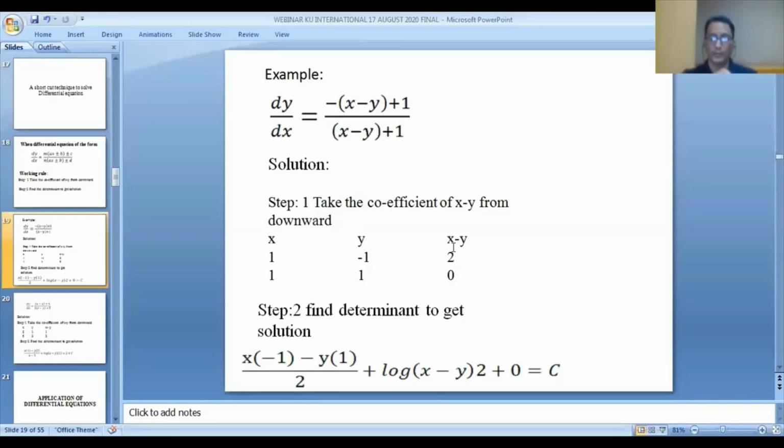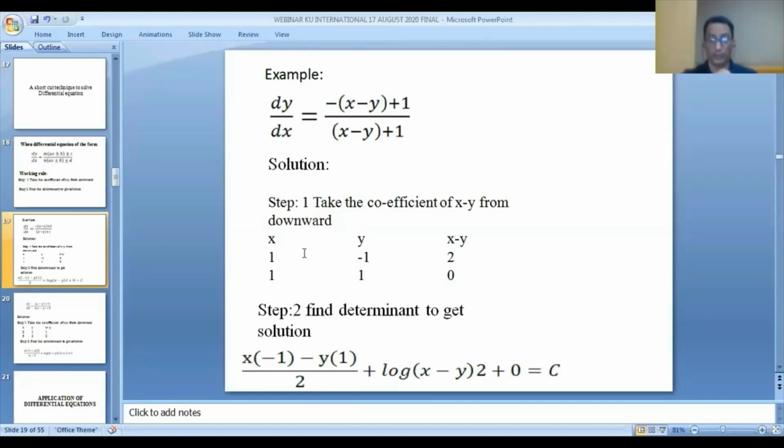So now here x minus y is putting, so that means you have to find out the value of x minus y. So what is the value? 1 minus minus 1. So I'm getting here 2. Here 1, 1, 1 minus 1. So it gives you what? 0. Yeah, I'm getting this value.